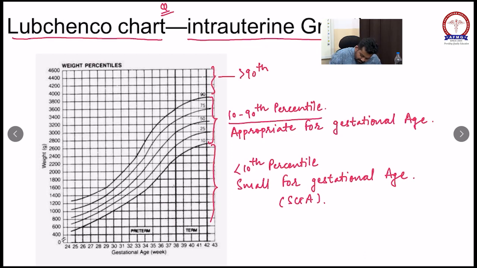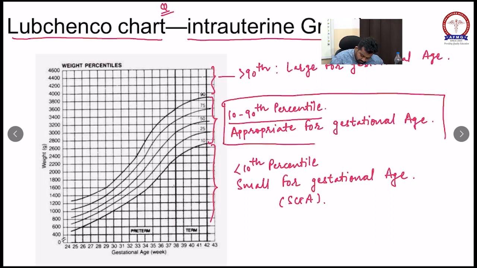And more than the 90th percentile, the child is considered large for gestational age. So in the intrauterine period, the child's growth must be appropriate according to gestational age, between the 10th and 90th percentile.